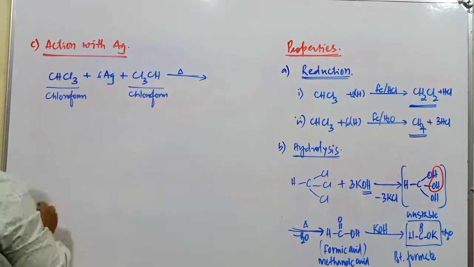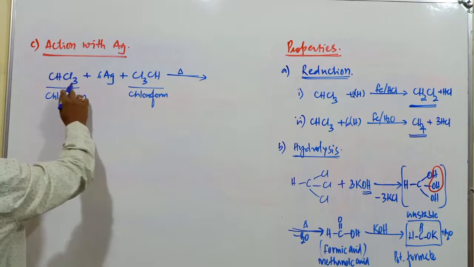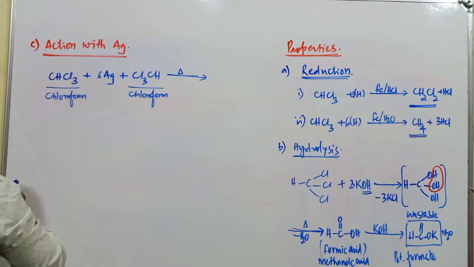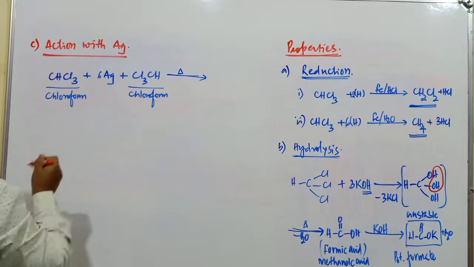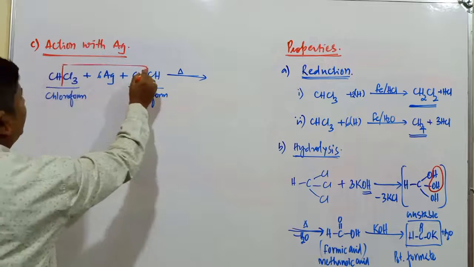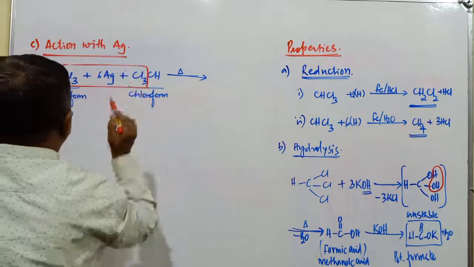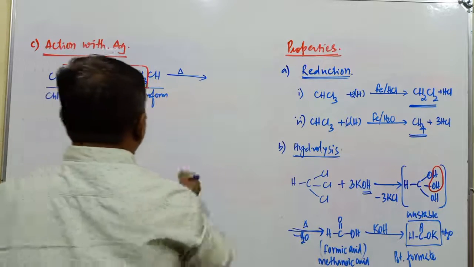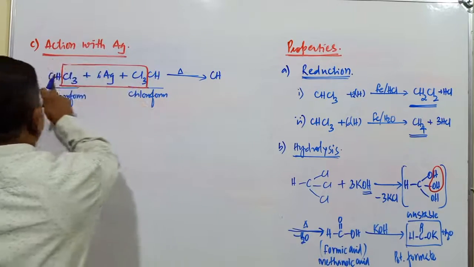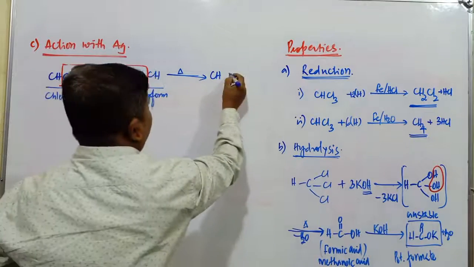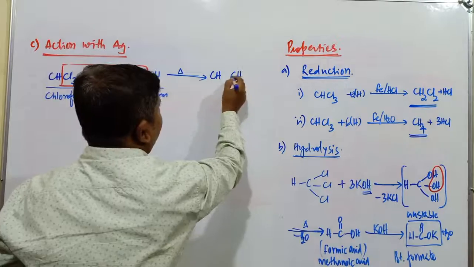6 moles of Ag will combine with 6 moles of chlorine. What is the product obtained when these 6 moles of AgCl are eliminated? The main product obtained is CH combined with CH. How are this CH and CH bonded?